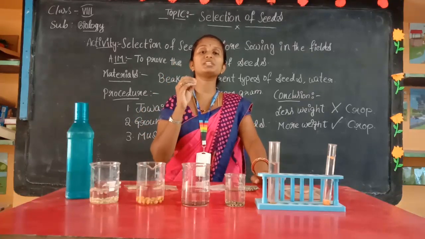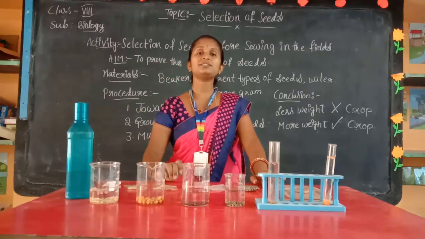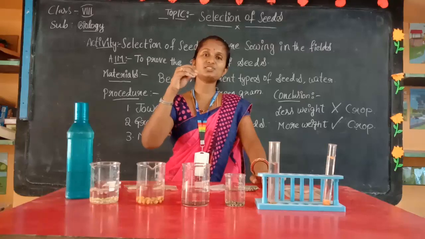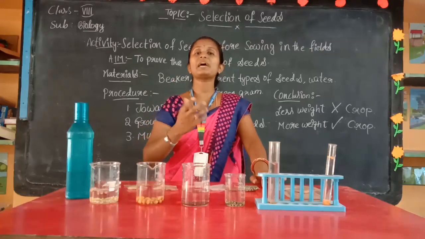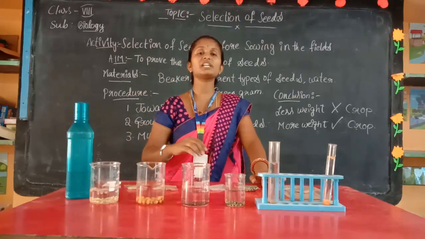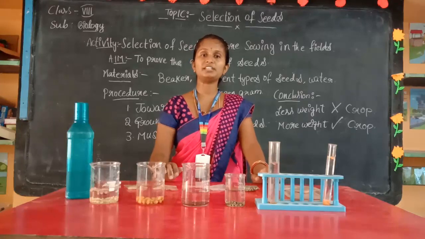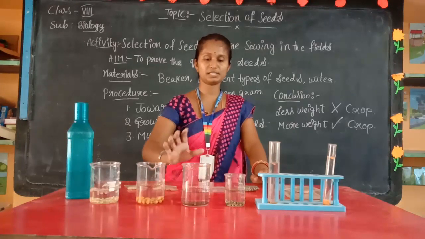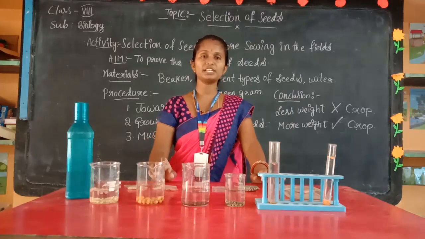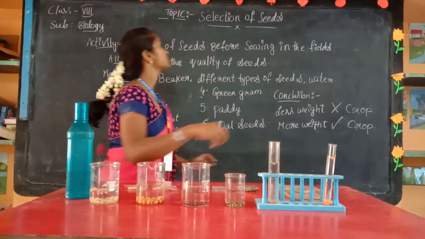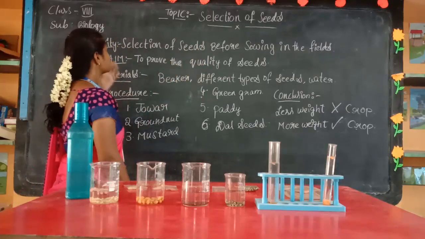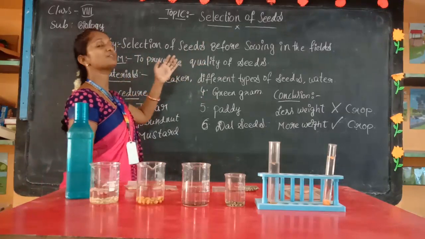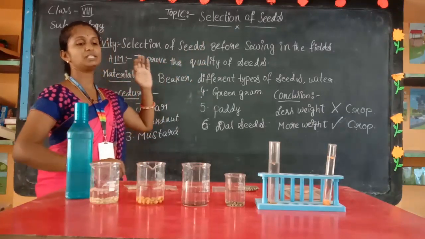Otherwise, if you sow the seeds very deep in the soil, the plant cannot get aeration and it cannot germinate properly. This is today's lesson, the selection of seeds: selection of quality seeds when we are going to sow in the fields.